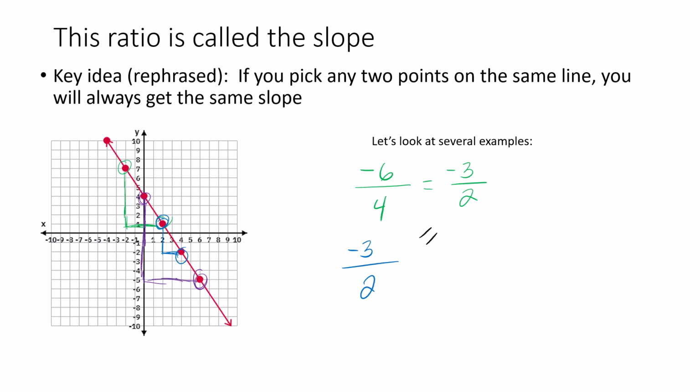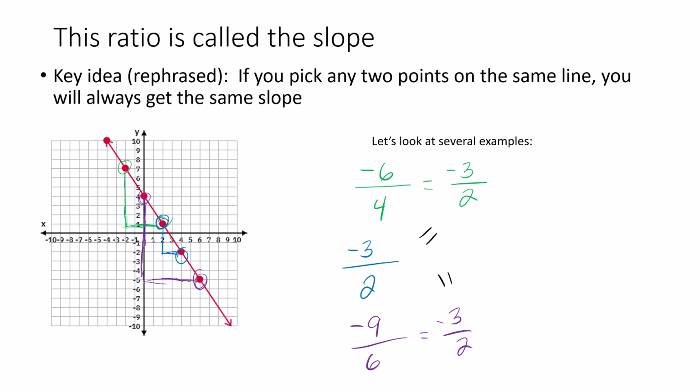Okay, and we look at that, and then we need to count how far down did we go. So 1, 2, 3, 4, 5, 6, 7, 8, 9. So it looks like we went down 9 and over 1, 2, 3, 4, 5, 6. And 9 over 6 will simplify. You can divide both of those by 3 to get negative 3 halves, and you'll notice we get the same thing. So it doesn't matter. And we could also count in the other direction if you wanted to.